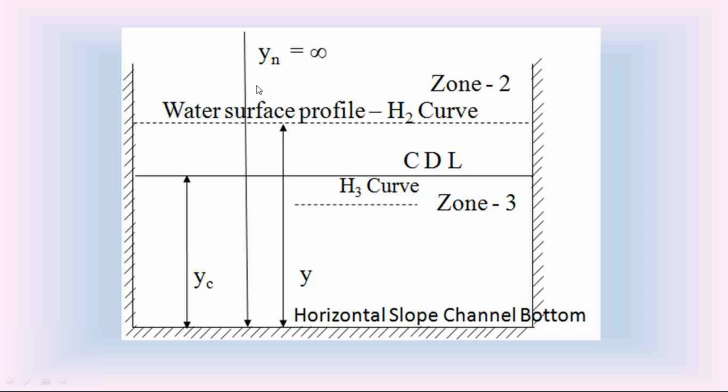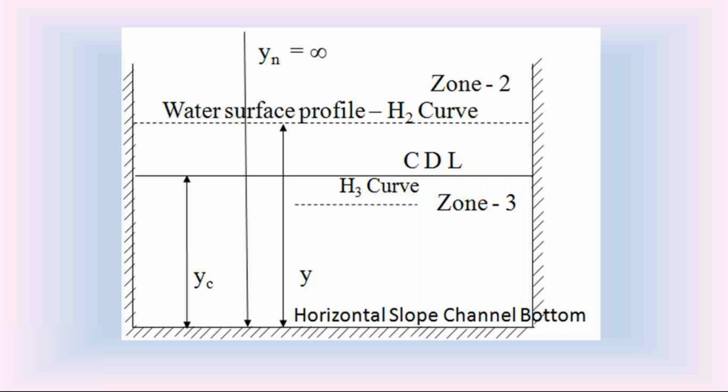Since the normal depth Yn is infinity, we don't have zone 1 in this horizontal slope channel. Please remember, zone 1 is above the normal depth and critical depth. But in this horizontal bottom channel, the normal depth is infinity, so there is no other portion more than that. So in this horizontal bottom channel, zone 1 is not considered.